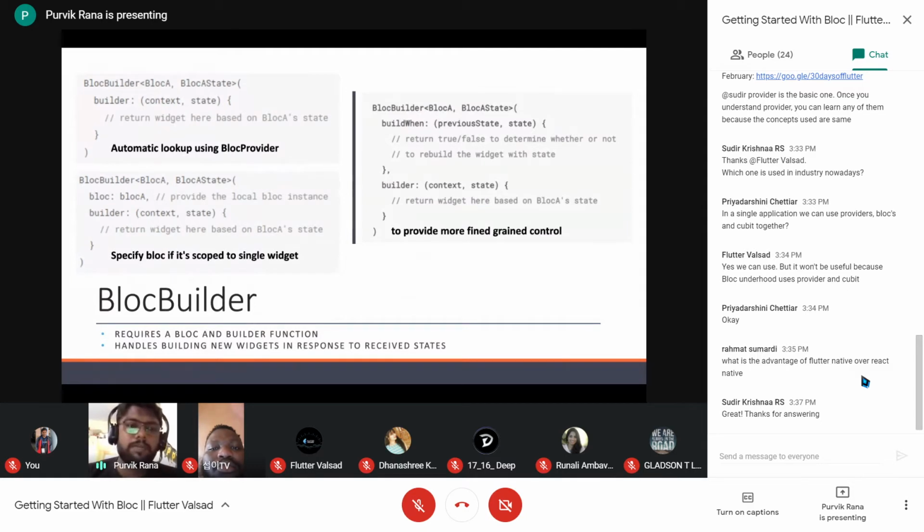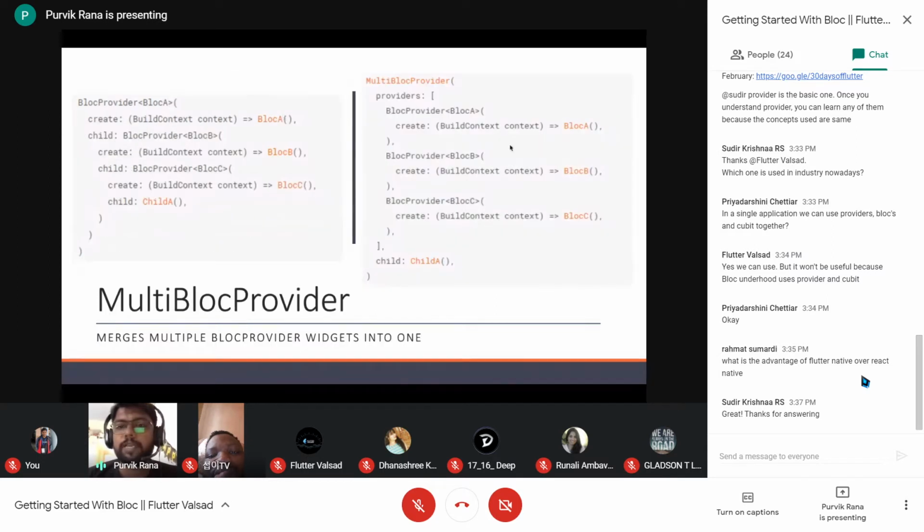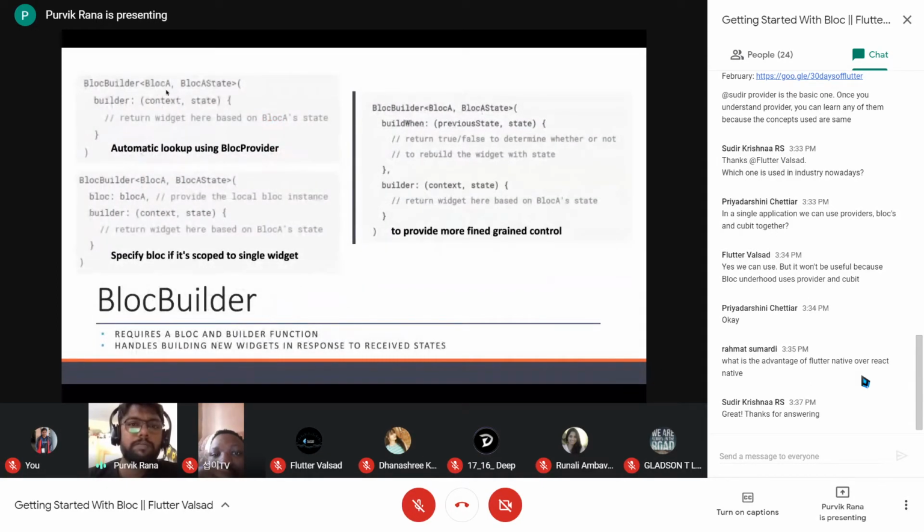Now next is the block builder, which requires a block, the type of the block it represents, and the block state on which it will return a particular UI, and the builder function from which it will return different widgets based on the different states. So let's say we are passing block A. In the previous example we passed block A to the lower component of child A. Now inside child A's widget, somewhere we may have the block builder.